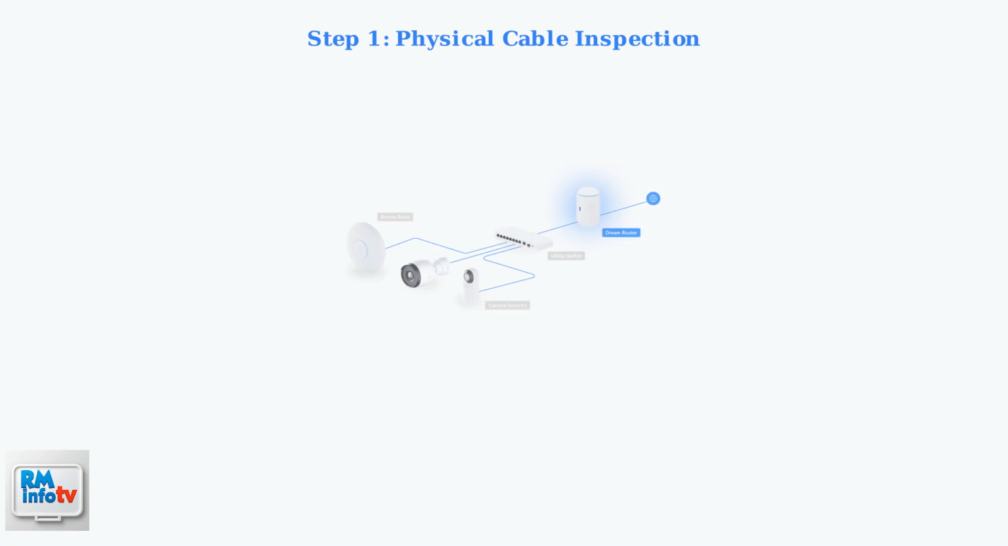First, physically inspect all Ethernet cable connections to ensure they are secure and undamaged. This network setup shows typical connections between your Dream router and various devices like access points and cameras.